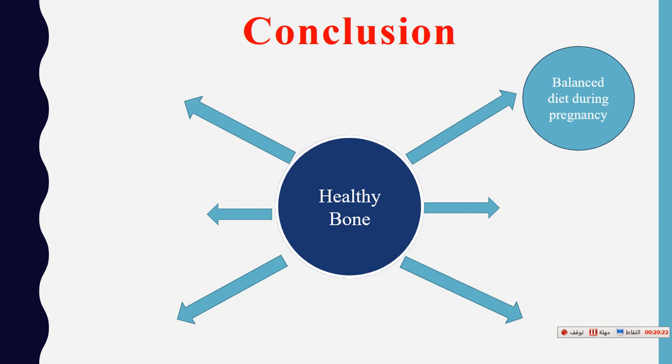Also, protein is very important for maintaining the body weight of the baby. Another thing to get healthy bone is minerals.